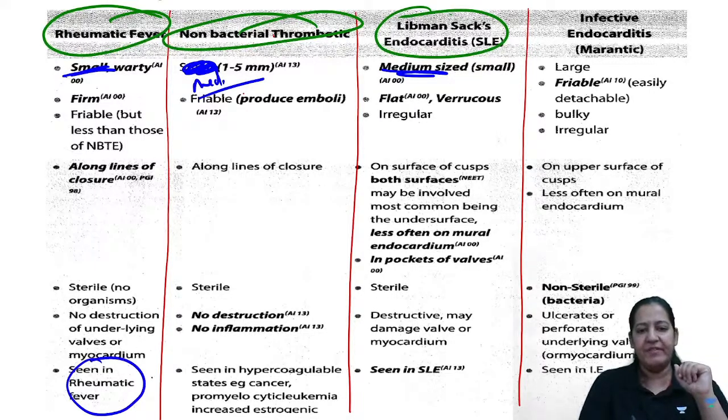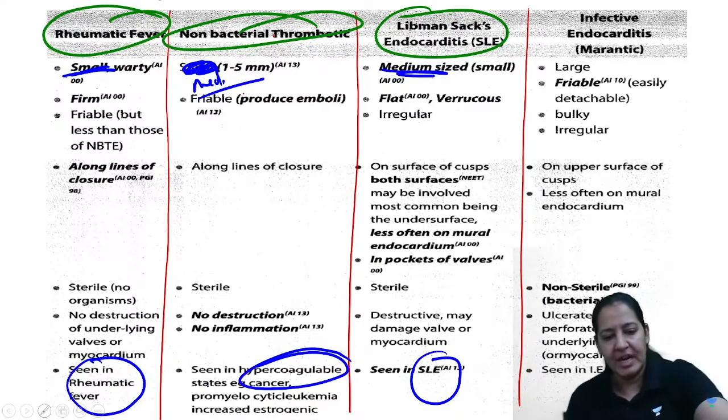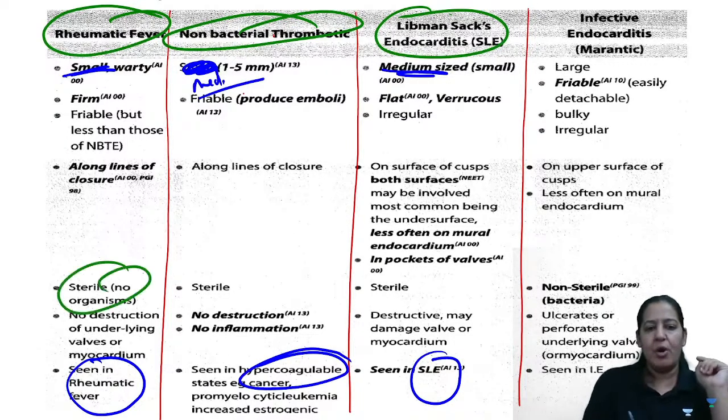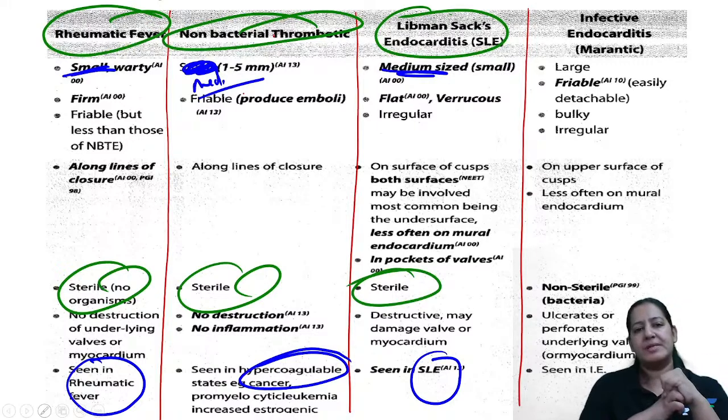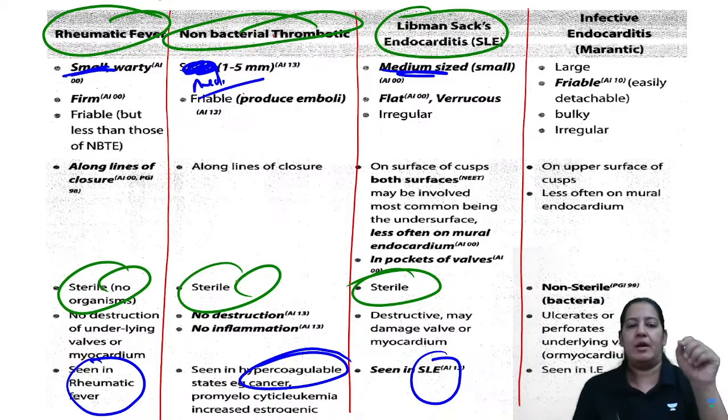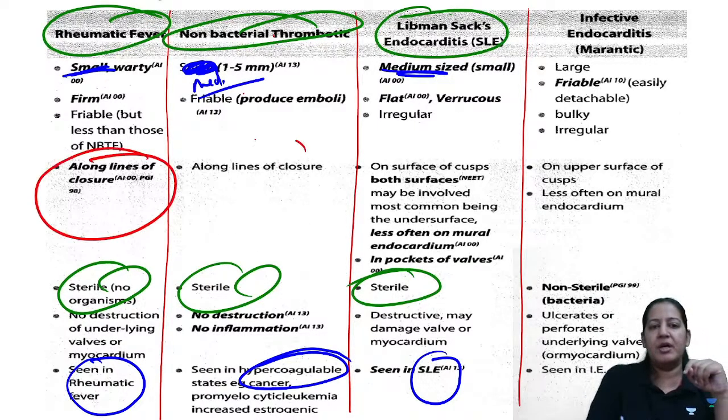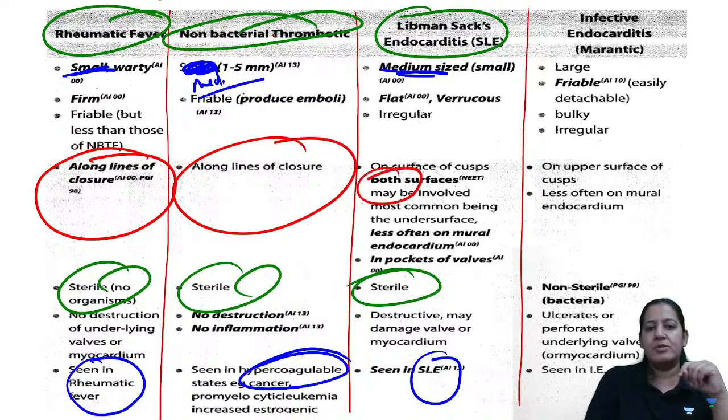Tell me the reason. This is seen in rheumatic fever. This is seen in SLE. This is seen in hypercoagulability. Tell me these three. All three are sterile. The next, tell me their location. This is along the line of closure, and this one is on both sides.